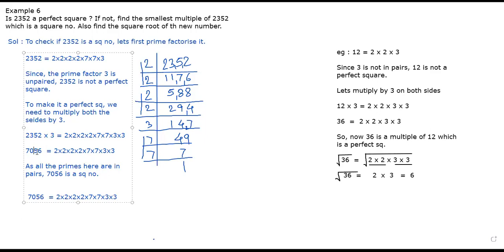Square root is equal to square root. And we know that outside the square root, a pair will come outside. So a pair of 2 comes out as a 2. A pair of another 2 comes out as a 2. Pair of 7 and pair of 3. So root of 7056 is 2 times 2 is 4, 4 times 3 is 12, 12 7s are 84. So 84. Did we get the square root of 7056?